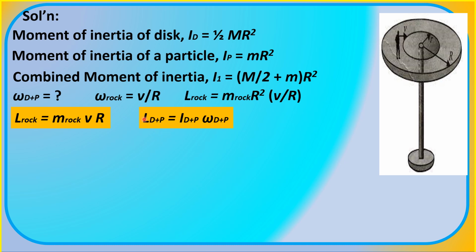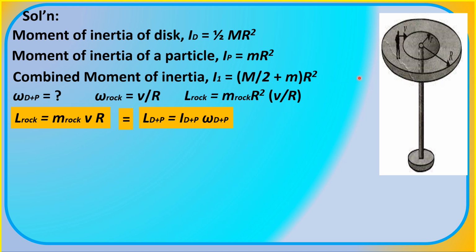So L sub d and p is equal to the moment of inertia, which we earlier calculated here, and its angular velocity, omega sub d and p, which happens to be our target variable. So these two angular momenta are supposed to be equal according to the law of conservation of angular momentum.